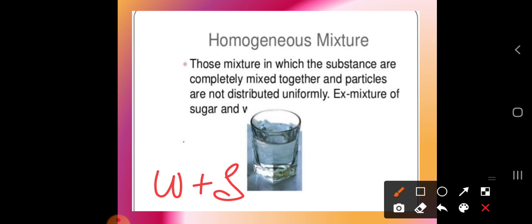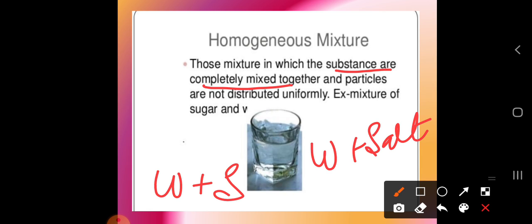You can take the next example as water plus salt. This is one example of a homogeneous mixture. So how can you know whether it is a homogeneous or heterogeneous mixture? Where the substances, water and sugar or salt, are completely mixed.